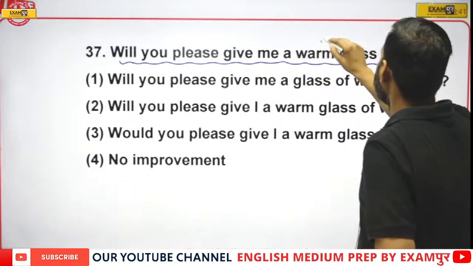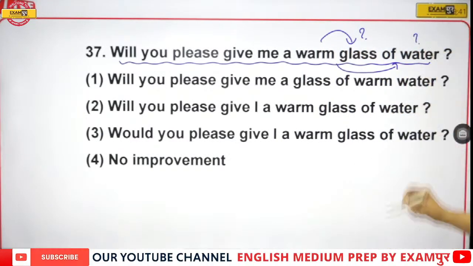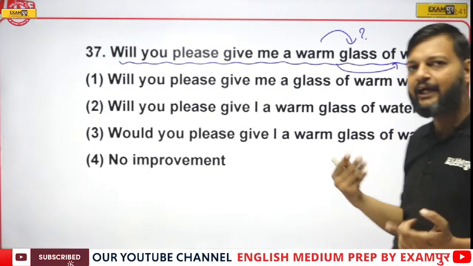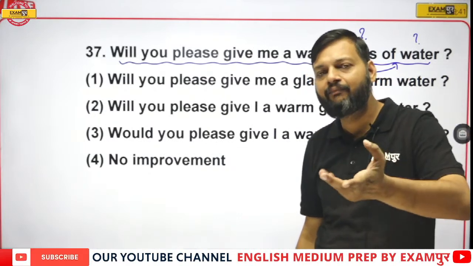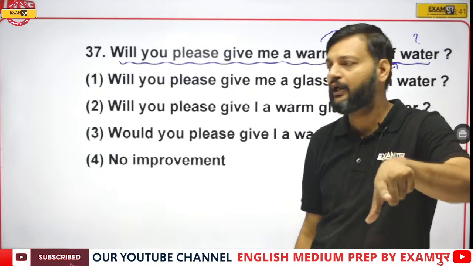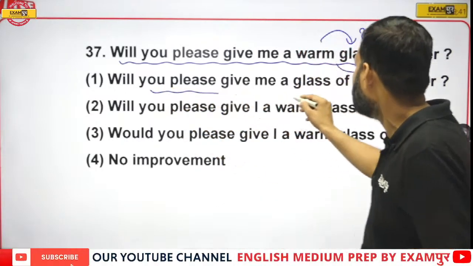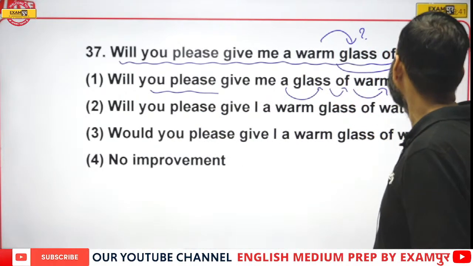Do you want a warm glass, or do you need warm water? This sentence actually means that you want a warm glass, but you do not need a warm glass, you need warm water. So will you please give me a glass of warm water will be the right answer.